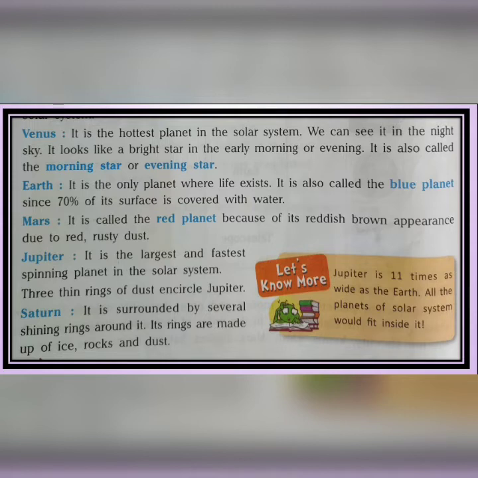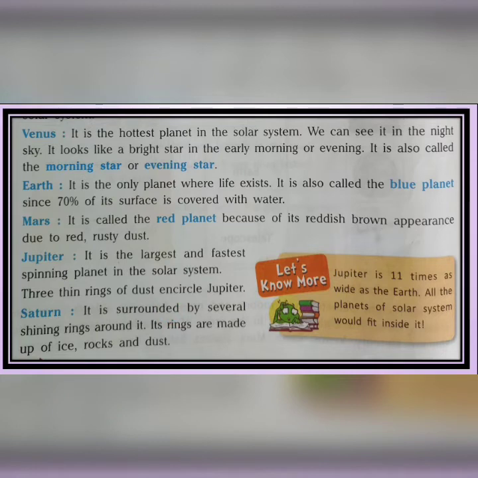And after Jupiter, the next planet is Saturn. It is surrounded by several shining rings around it. And its rings are made up of ice, rocks and dust.